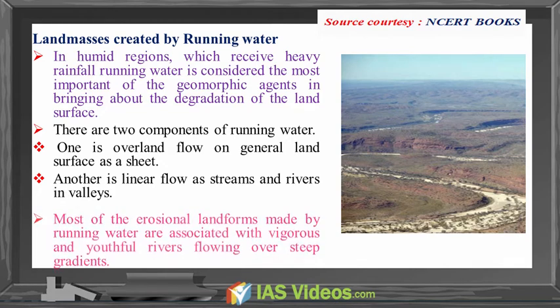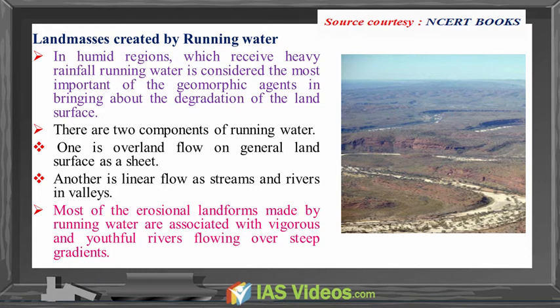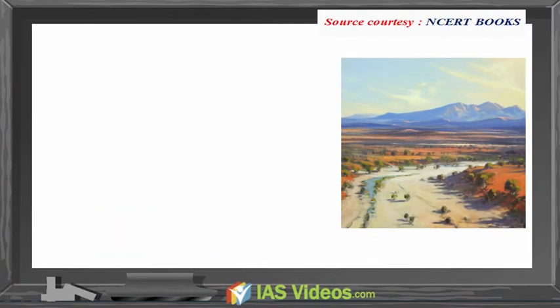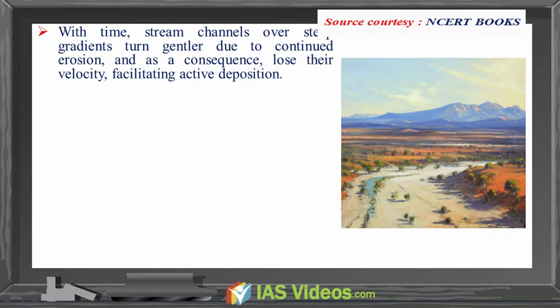Most of the erosional landforms made by running water associate with vigorous and youthful rivers flowing over steep gradients. With time, stream channels over steep gradients turn gentler due to the continued erosion and as a consequence lose their velocity, facilitating active deposition.